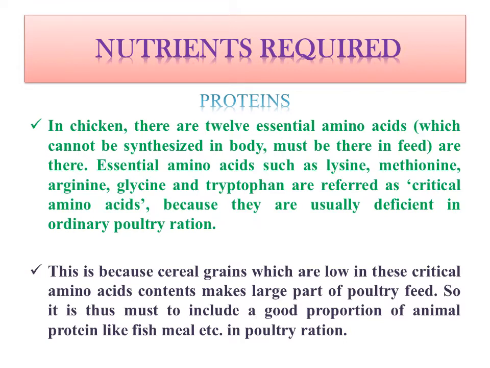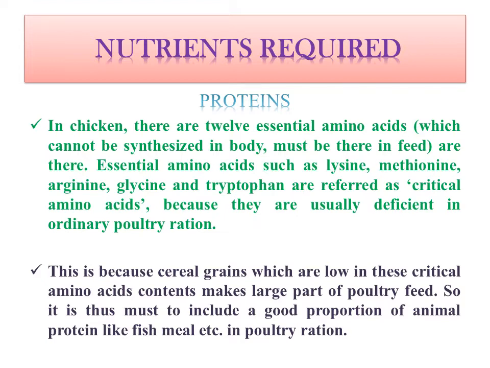These essential amino acids such as lysine, methionine, arginine, glycine and tryptophan are referred to as critical amino acids because they are usually deficient in ordinary protein rations. So we have seen that there are 12 essential amino acids for chicken. Out of these, 5, lysine, methionine, arginine, glycine and tryptophan, are very low in normal poultry ration. So they are considered critical amino acids.